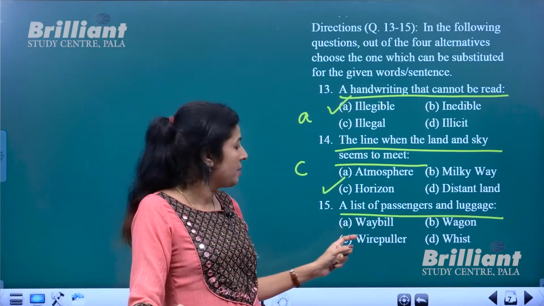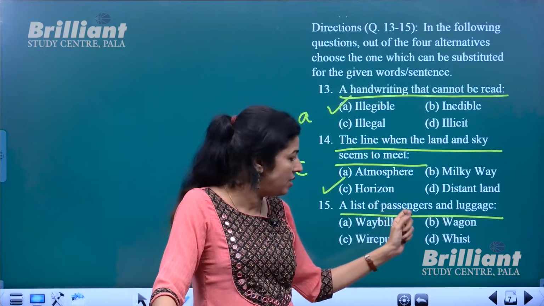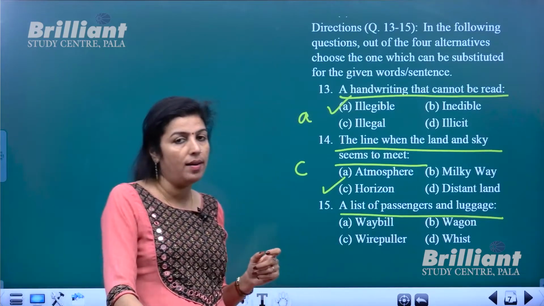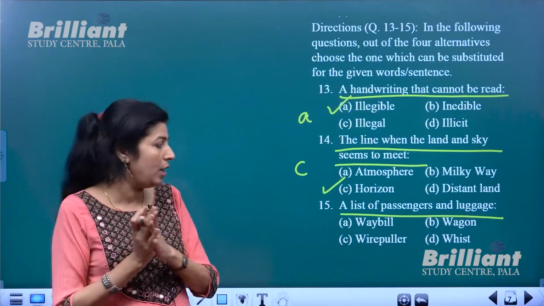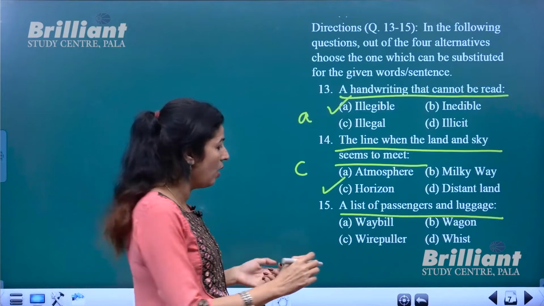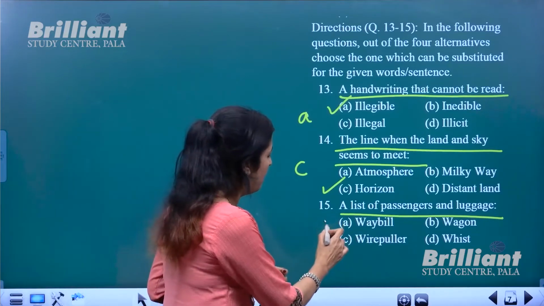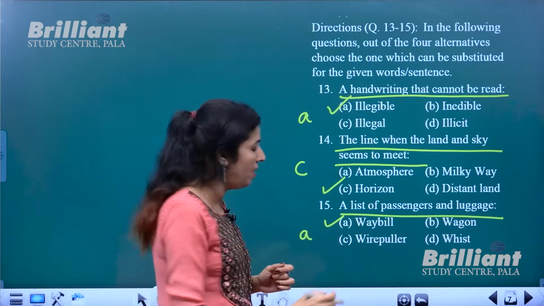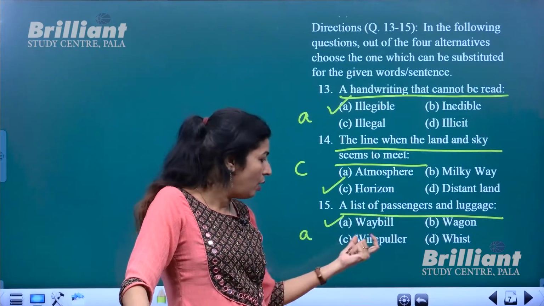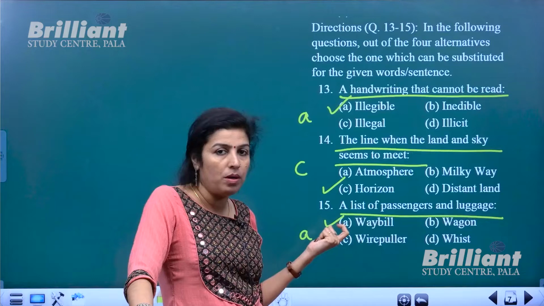Now the next is a list of passengers and luggage. So when you have a list prepared of passengers and their luggage, what do you call that list? It's called waybill. Option number A, waybill. Okay. Wagon, you know what wagon is? Bipolar, any idea what bipolar is?